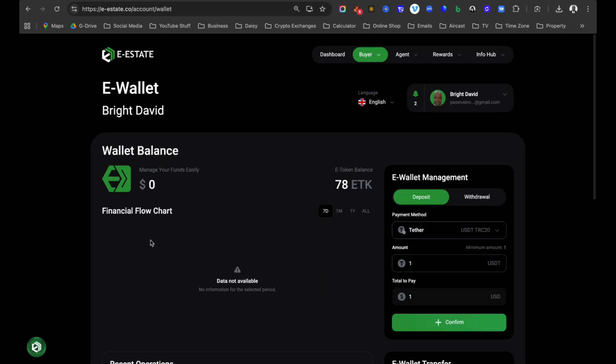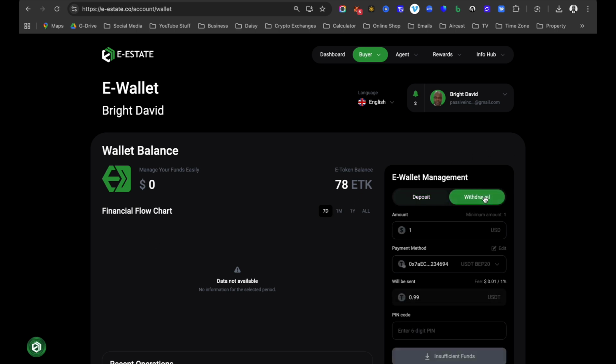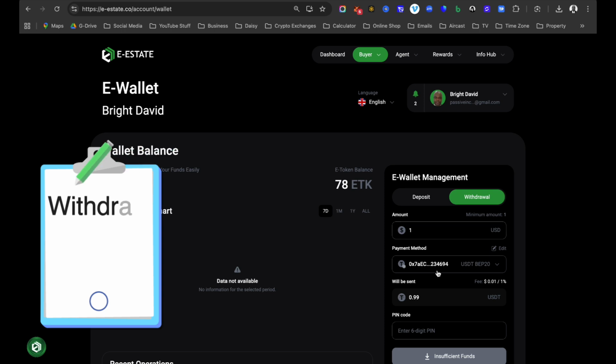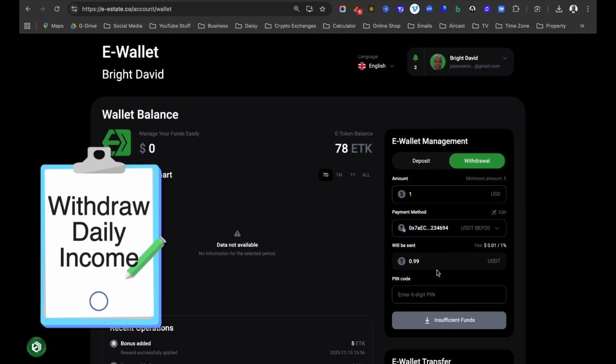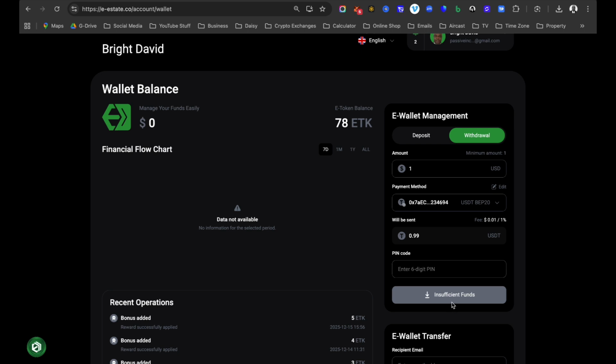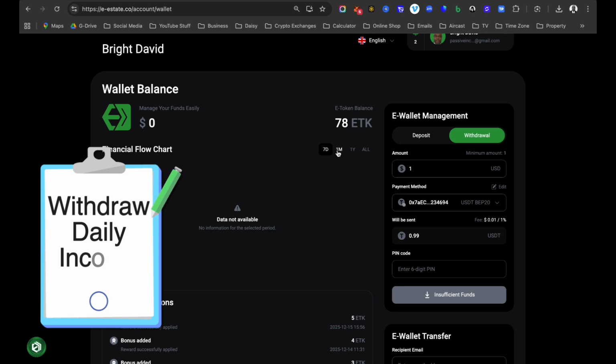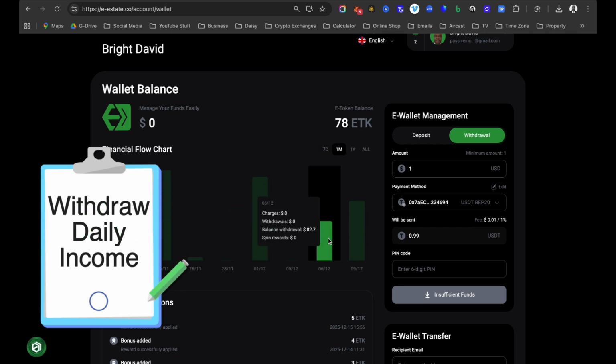So you will see your money sitting there, and then you will be able to come back to the right hand side here, select withdrawal, and then enter the amount. Select your payment method, which is the withdrawal address you have already added. Enter your PIN and then click submit for that money to get processed. Within 5 minutes you will receive your money.